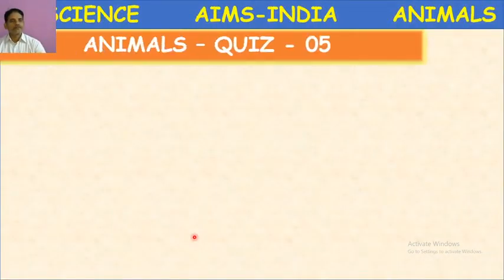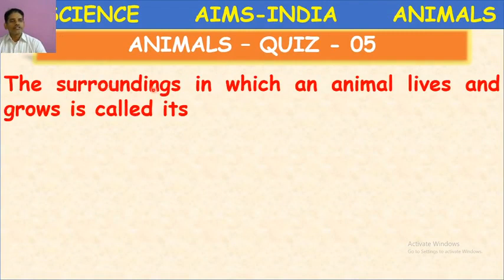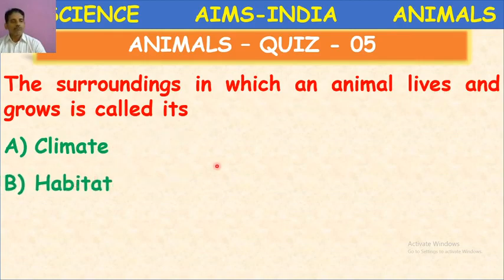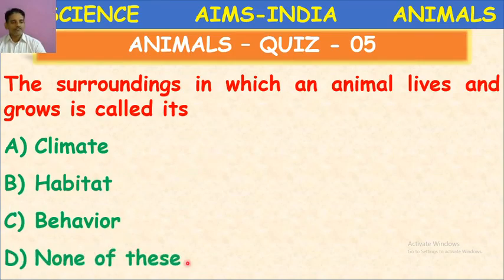Next. The surroundings in which an animal lives and grows is called its climate, habitat, behavior, none of these. Okay. Every living organism depends on its surrounding. So what is the term related to this question?